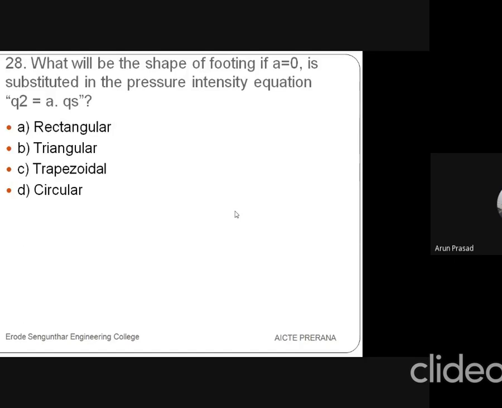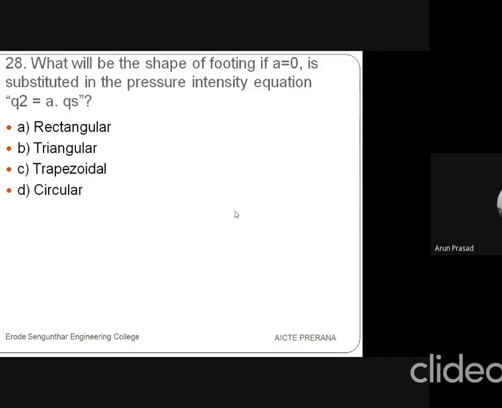Then 28th question is, what will be the shape of the footing if a is equal to 0 is substituted in the pressure intensity equation q2 is equal to a into qs? A option is rectangular, B option is triangular, C is trapezoidal, and D is circular. The shape of the footing is also to be considered, because of B by L or A by L.